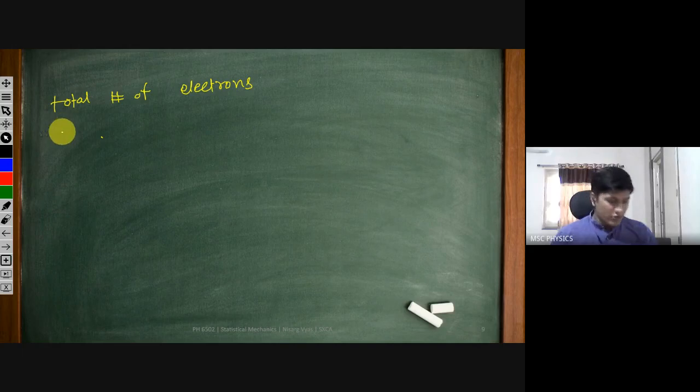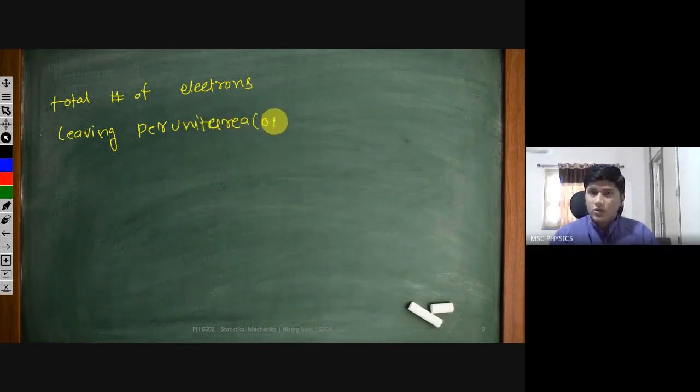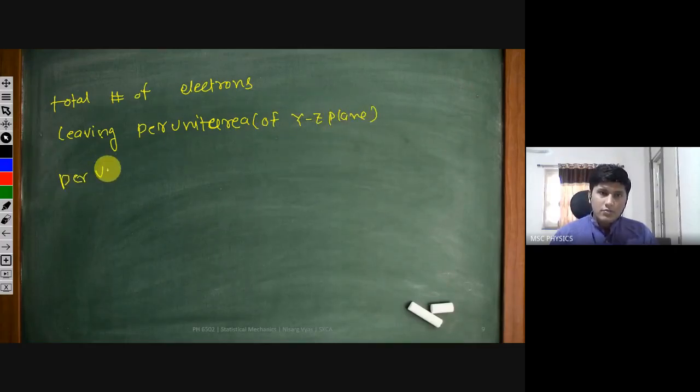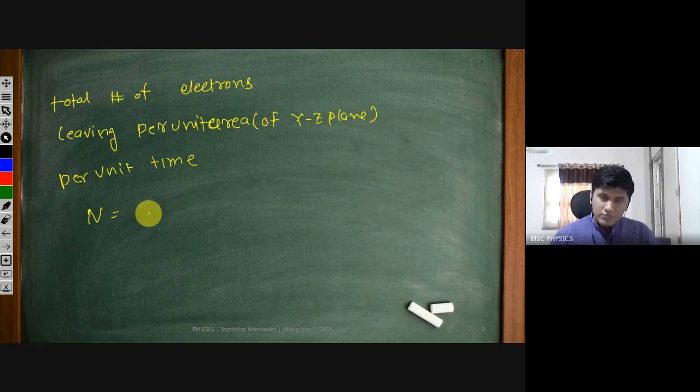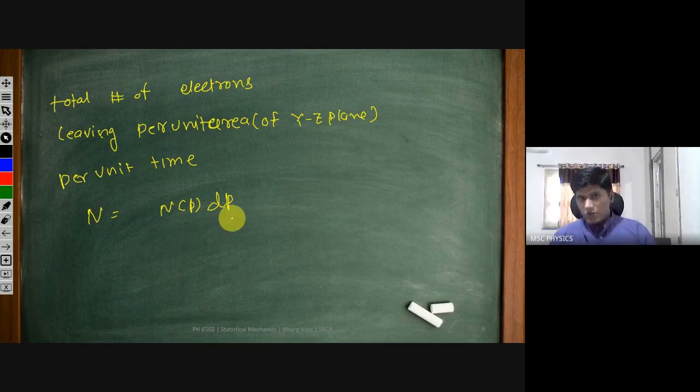So the total number of electrons leaving per unit area of the surface of that YZ plane per unit time is equal to N of P dP, the number of electrons available per unit volume in the material. This unit area is of the YZ plane, and if we multiply it with the velocity in the x direction, these are the number of electrons that are going to come out per unit time.